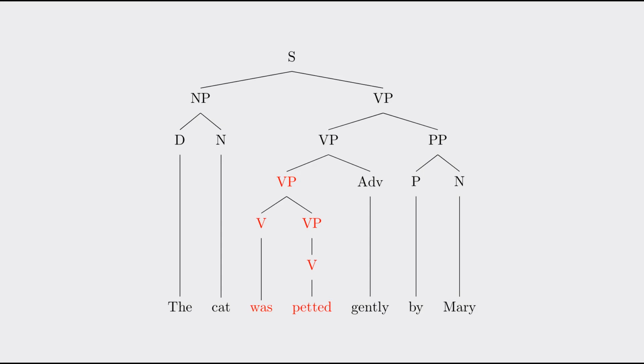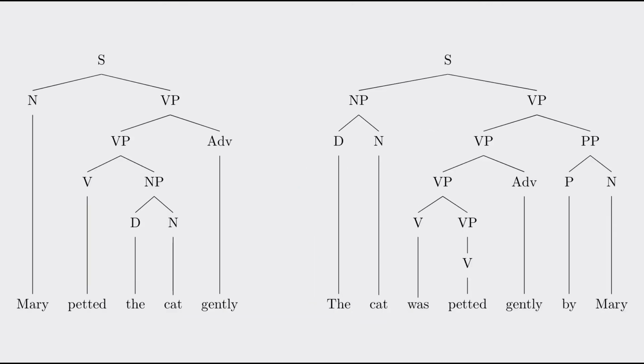English uses these auxiliary verbs really heavily to convey grammatical information. In this case, it marks that the sentence is passive. We won't worry too much about English auxiliaries in this video because this video is already long enough, and they're fascinating and deserve a video in their own right. For now, though, we'll just accept that this auxiliary is necessary when the sentence is passive. So here are the trees for the original and the passive form of our example, side by side. Can you start to visualize how they're related?